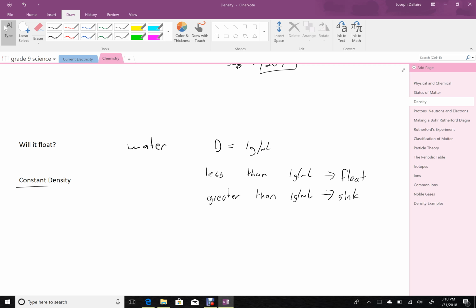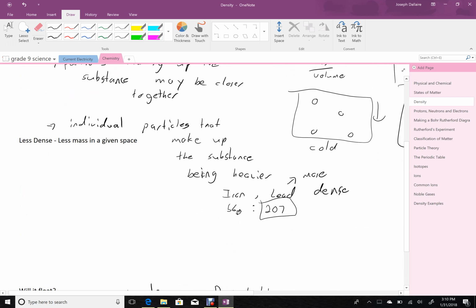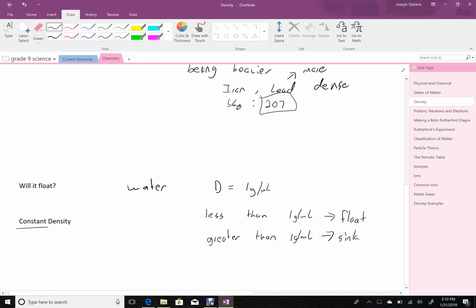So some things, like liquids and gases, tend to have fairly constant densities, and pure metals tend to have fairly constant densities, but more complex material, like organic material, because it varies throughout the substance, is unlikely to have a constant density. So we can define the density of a substance, but we should be aware that it may not be constant, and there may be a degree of variability with it.